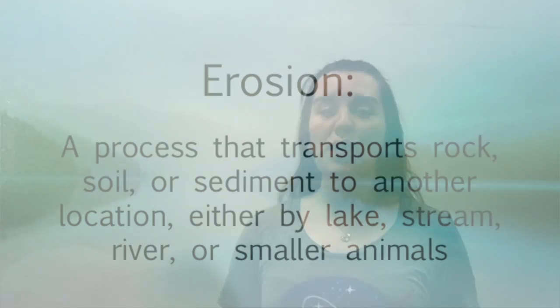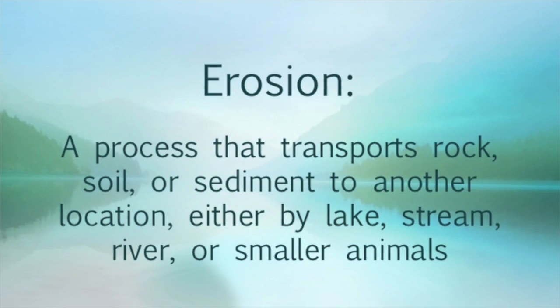Now that we know that once rocks are weathered, they become smaller pieces, what happens to these smaller pieces of rock? They are transported to a different location, either by river, stream, lake, ocean current, or smaller animals. This process is called erosion. Now, we are going to explore a beach and see if we can see this process for ourselves.